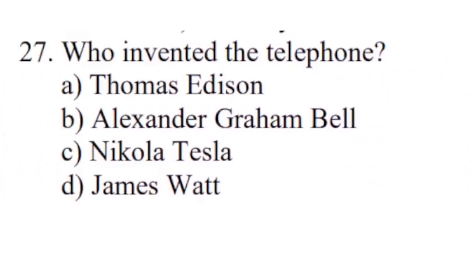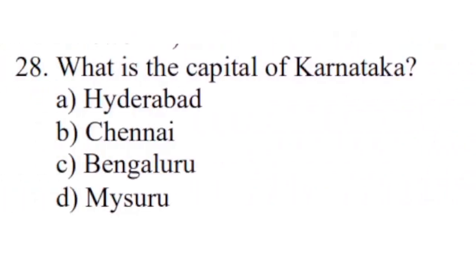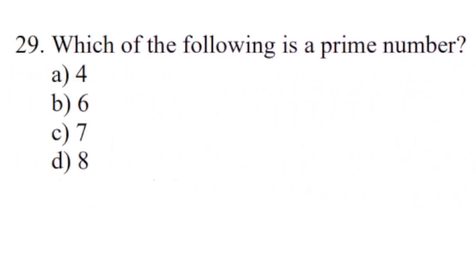Question number 27. Who invented the telephone? Correct answer is option B, Alexander Graham Bell. Question number 28. What is the capital of Karnataka? Correct answer is option C, Bengaluru. Question number 29. Which of the following is a prime number? Correct answer is option C, 7.